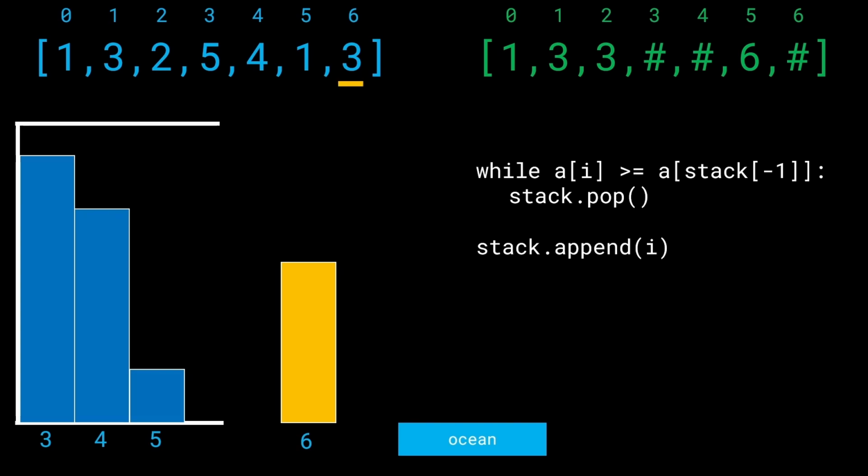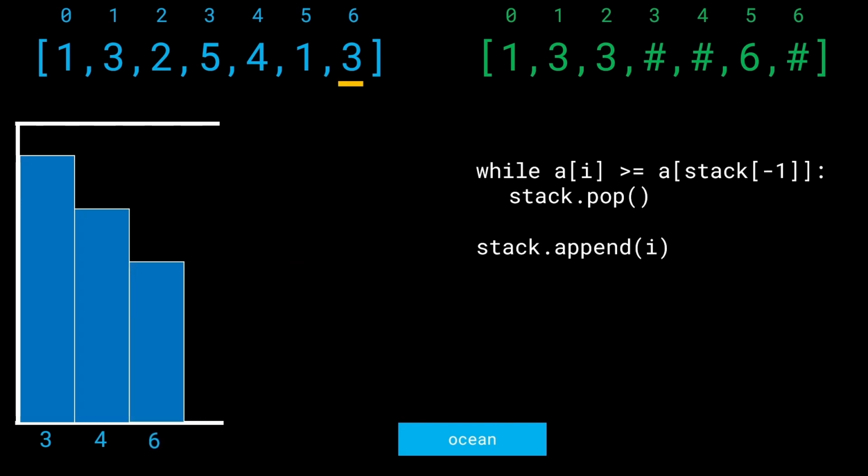Let's kick out one building, and now what do we see? After we have kicked out the index 5, the building at the stack top has a greater height than the current one. So this guy can no longer kick out any buildings. We'll say, I'm done with the while loop. Let me just append myself to the stack.